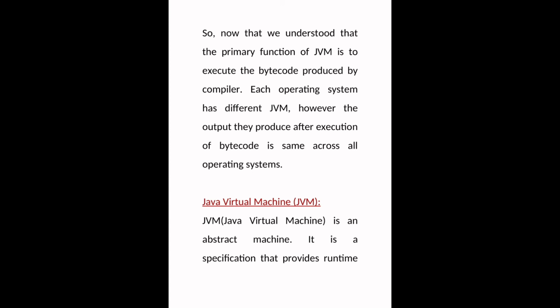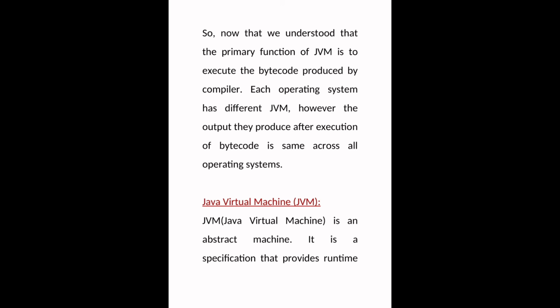For example, Windows, Linux and Macintosh are operating systems that have different JVMs, Java virtual machine softwares. However, the output they produce after execution of bytecode is the same across all operating systems.